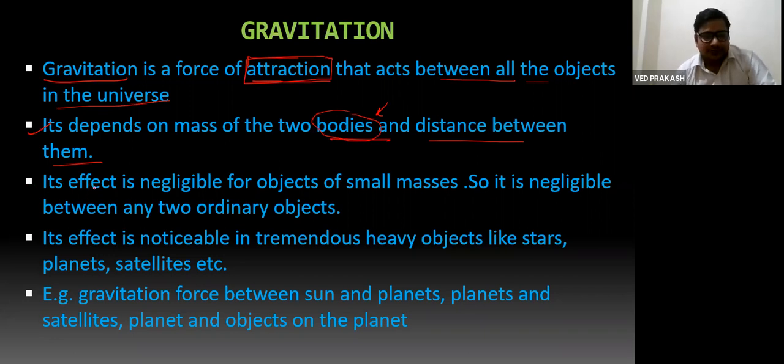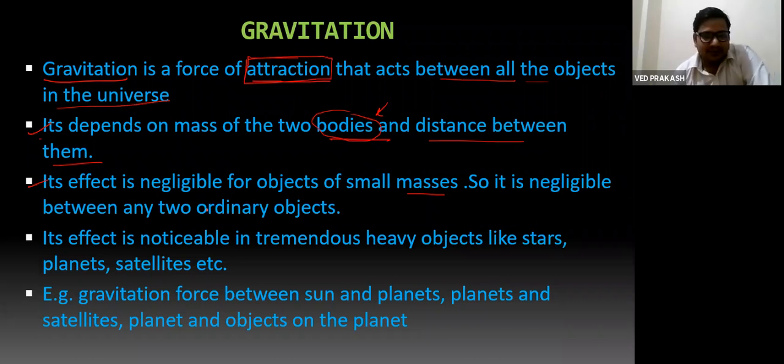The third property: it is negligible for objects of small masses, right? Because we already discussed in the second point, this force depends on mass. So the heavier the masses, the greater will be the effect of this force.